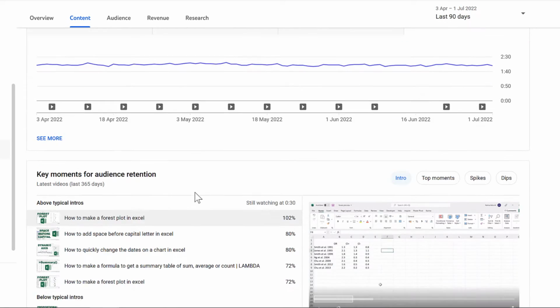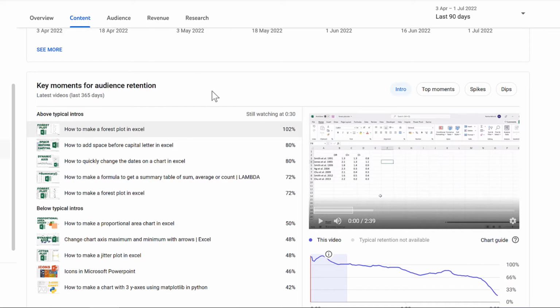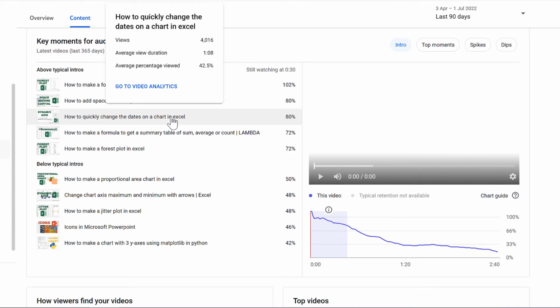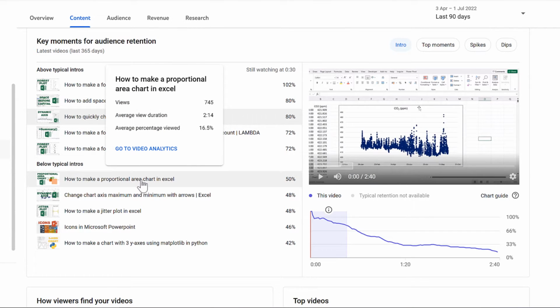Then we'll scroll down and have a look at the audience retention. So this is what percentage of people are watching the videos. So this will start at 100% and then gradually decrease over the course of the video, as most people don't watch the video all the way till the end. And this pattern is very similar for all of the videos.